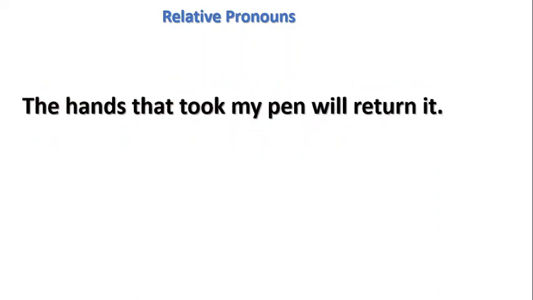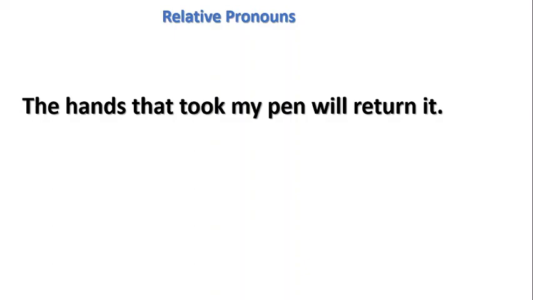The hands that took my pen will return it. Do you spot any relative pronoun in that sentence? Oh yes. I can see that you have spotted it. "That". So are we not going to say that "that took my pen will return it" is the subordinate clause? No. There is a part of this sentence that can stand on its own. Are you trying to figure it out? Oh, yes, you are smart.